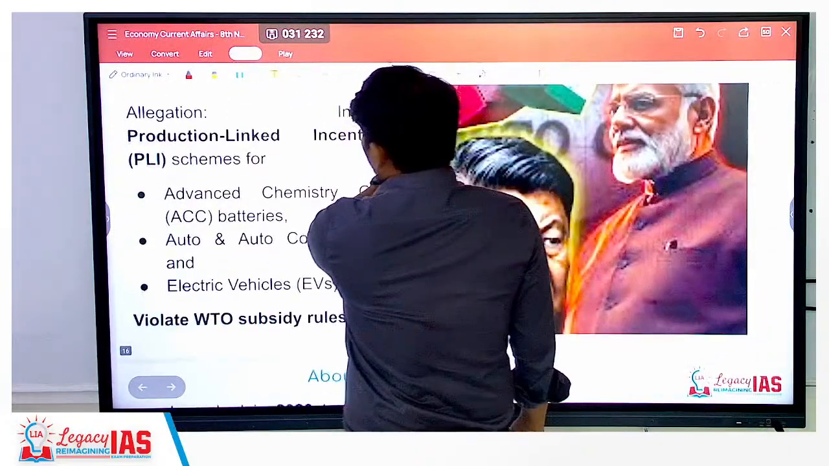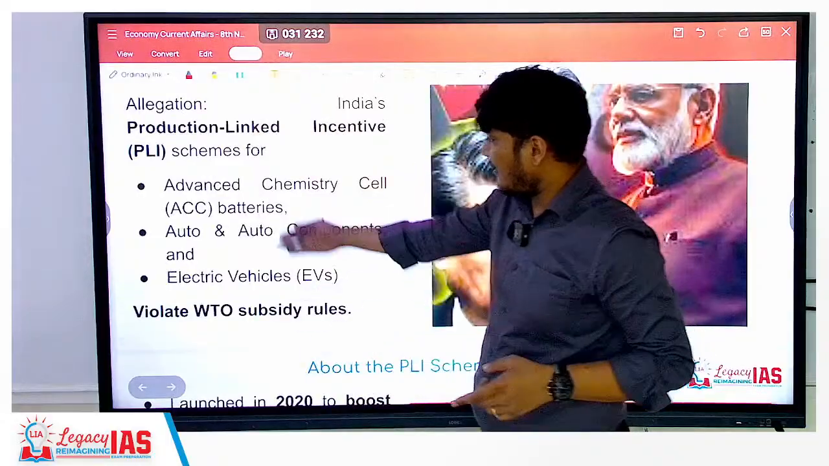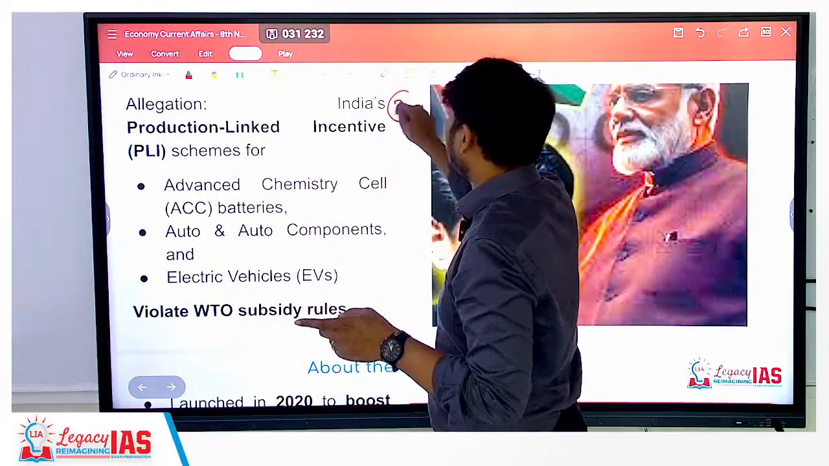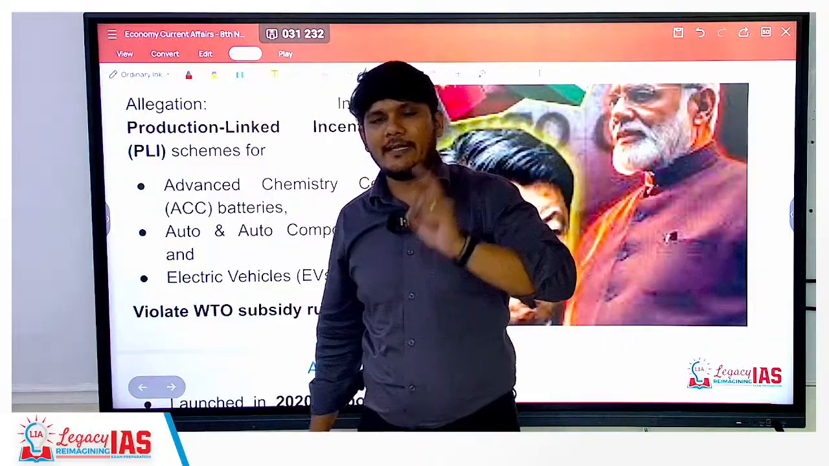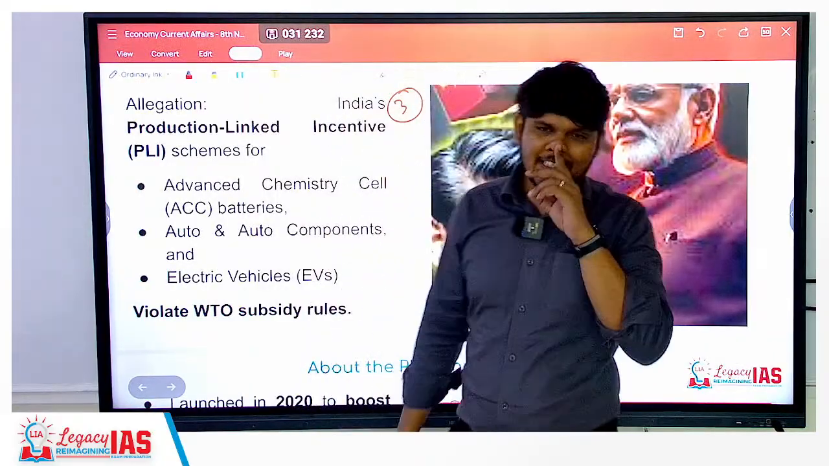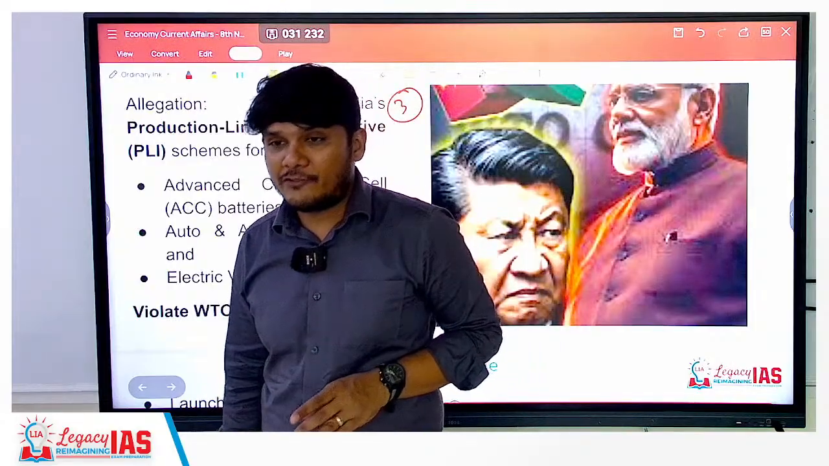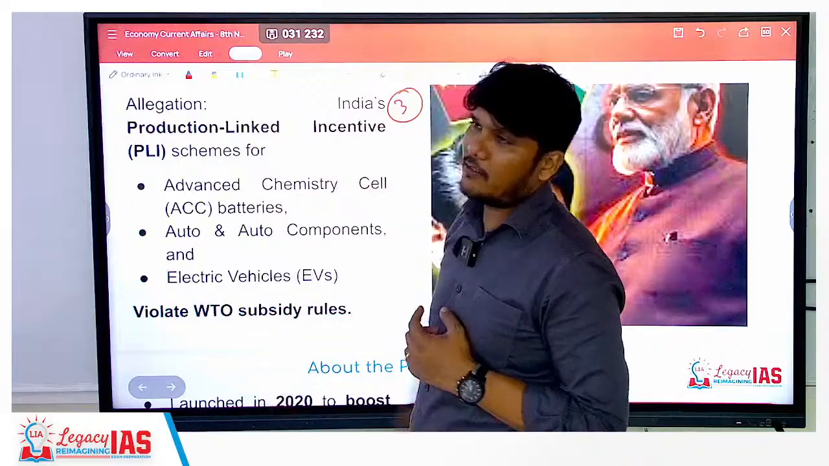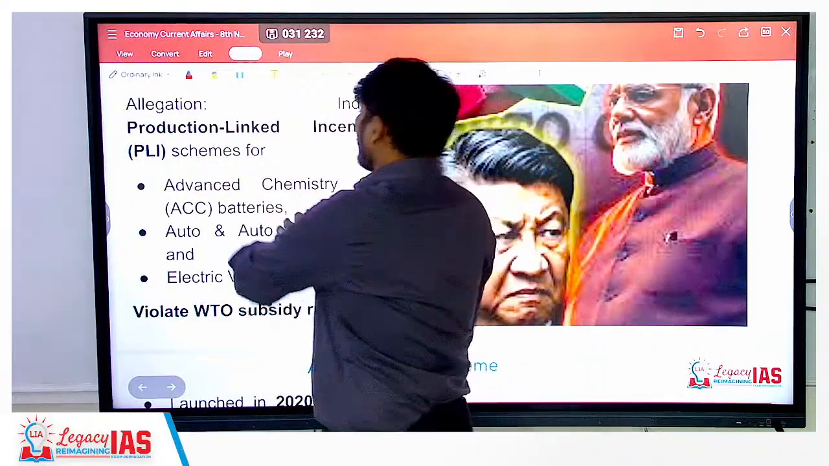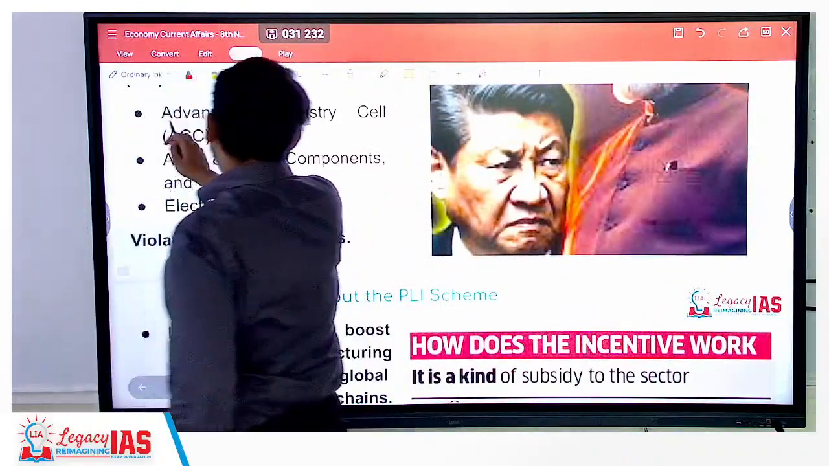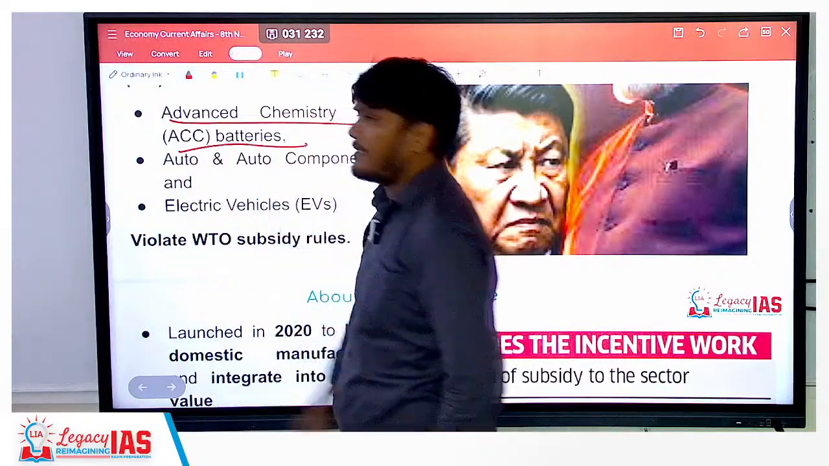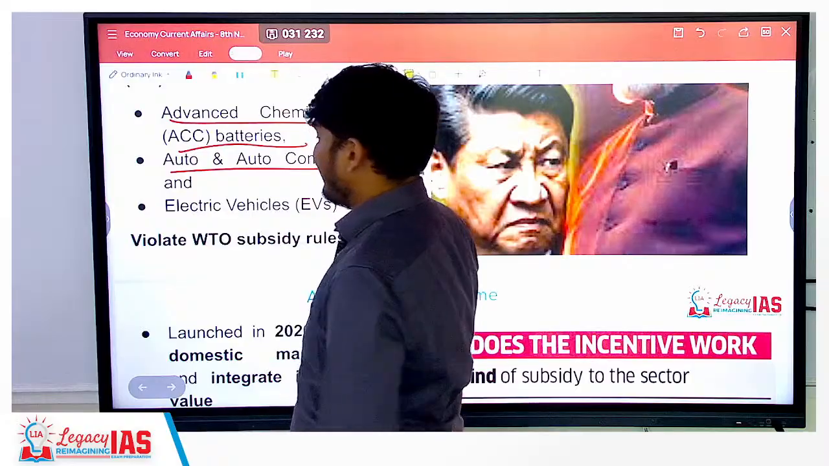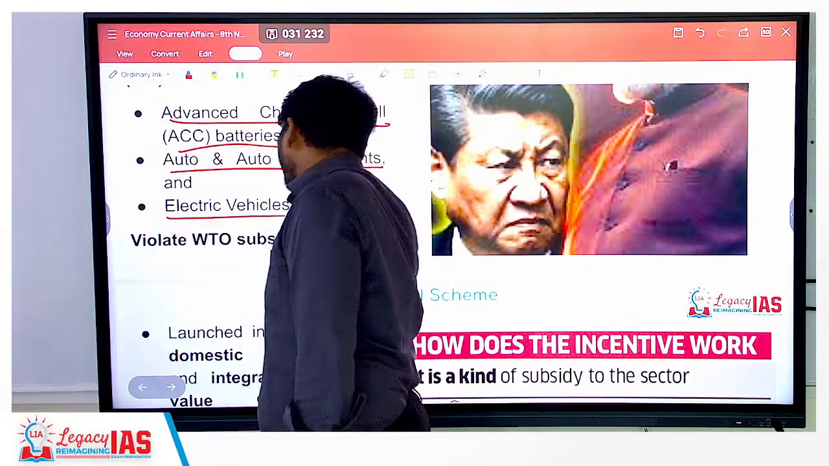Now there are a lot many sectors. Some of the sectors are not even listed because China has complained with respect to just 3 different schemes under the production linked incentive subsidy. There are sectors like renewable energy, etc., which are not mentioned. But what is important is what schemes China has talked about. So they have talked about our scheme of advanced chemistry cell batteries, that is ACC batteries. Second, auto and auto components, and third is electric vehicles.